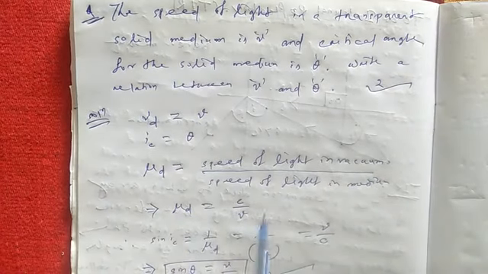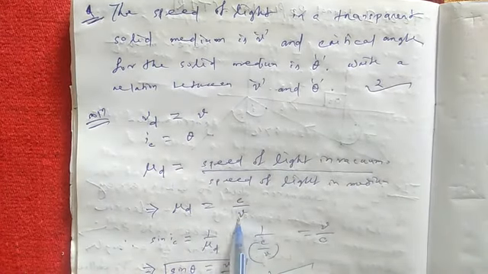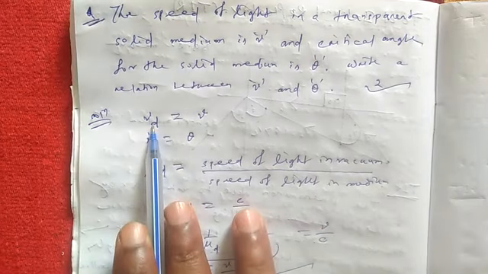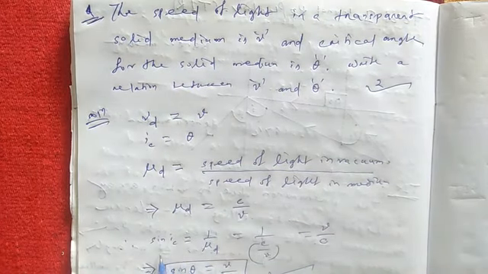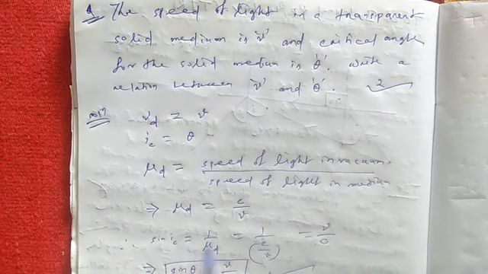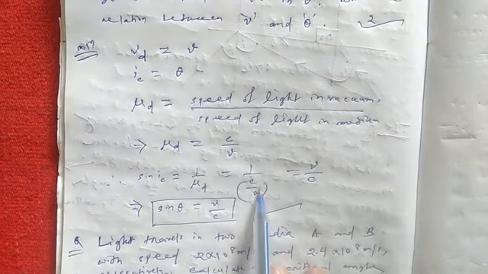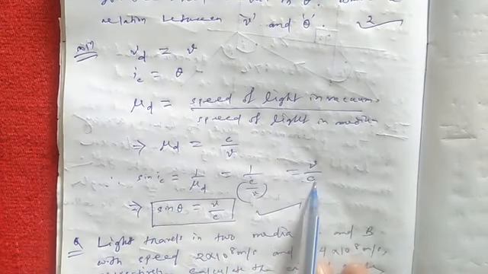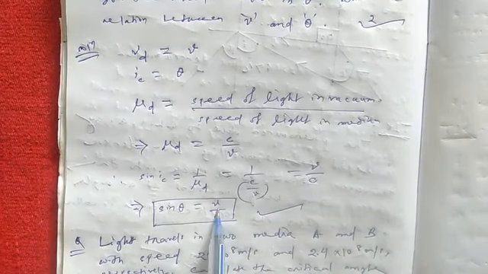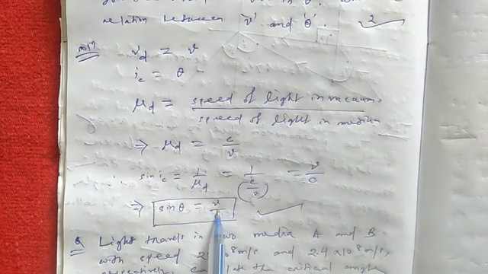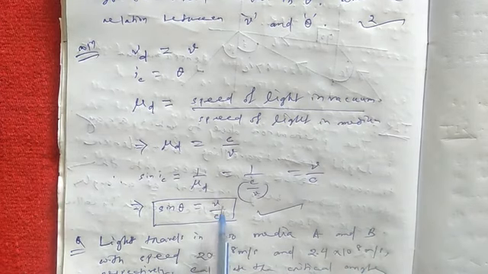So mu d is equal to c by v, because v is the speed of light in the denser medium. As you know the formula, sin IC is equal to 1 by mu d, which is equal to 1 by c by v, that is v by c. So sin theta is equal to v by c. This is the relation between v and theta.